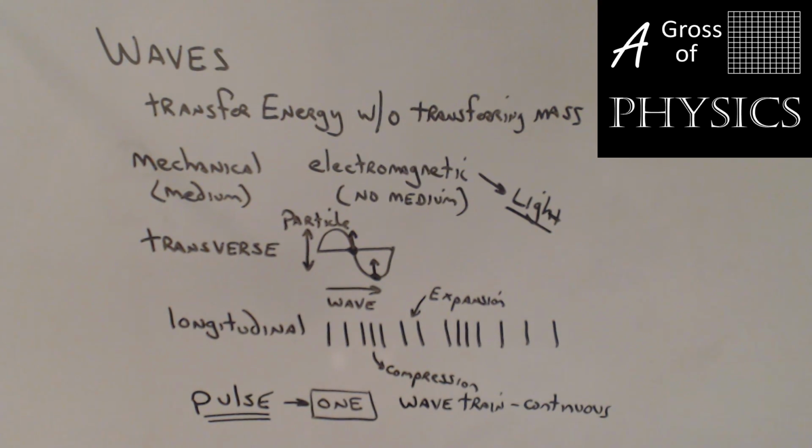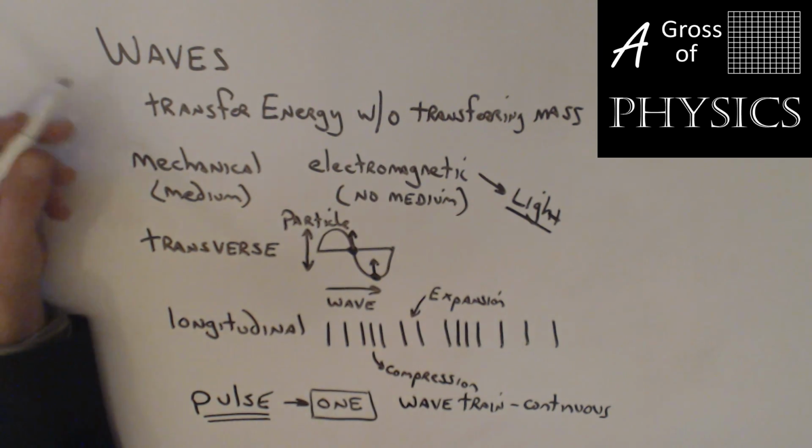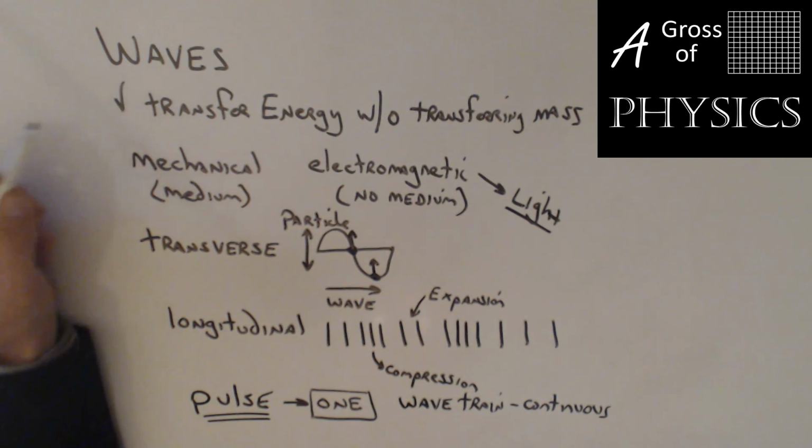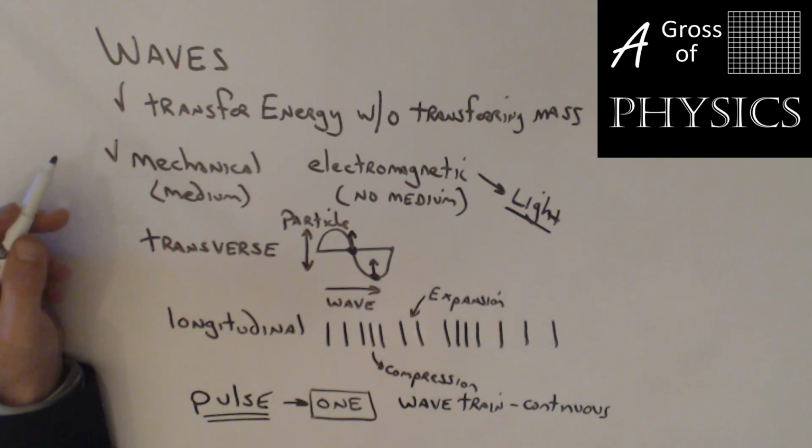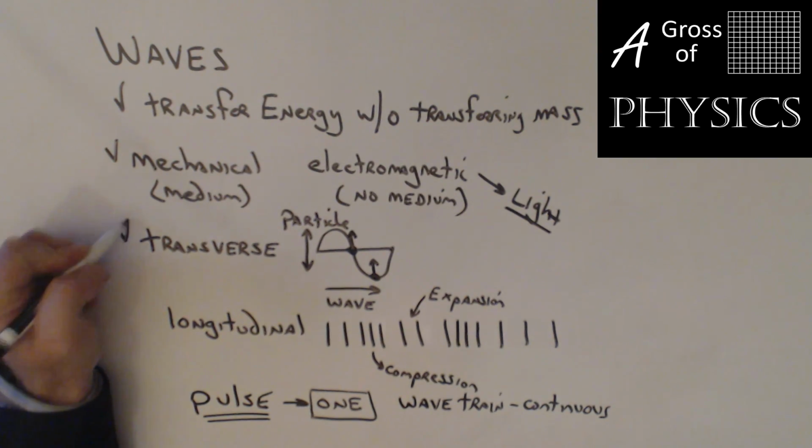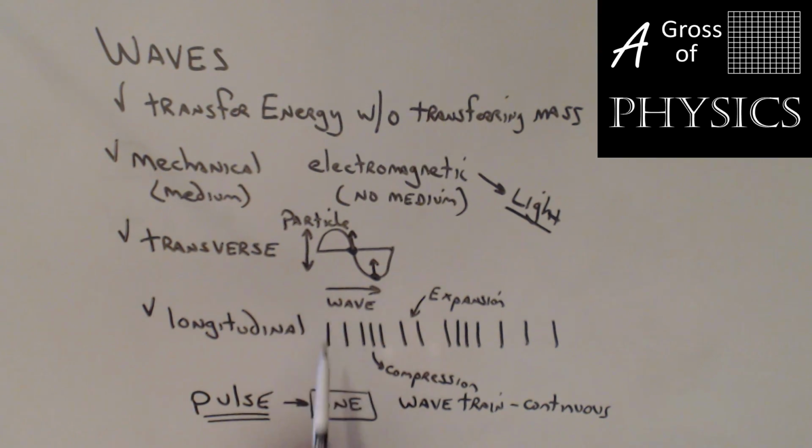So you have the difference between different types of waves. First, transfer energy without mass. We have mechanical versus electromagnetic. And then you have transverse and longitudinal. Transverse, the particles are perpendicular to the wave motion. In the longitudinal, they vibrate in the same direction.